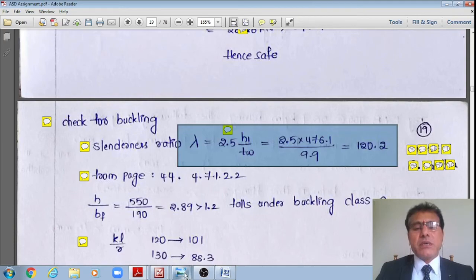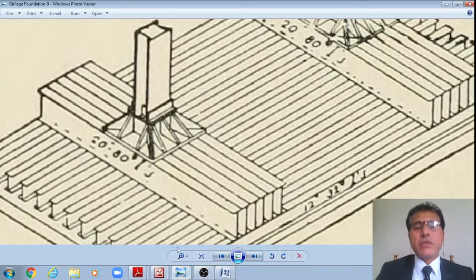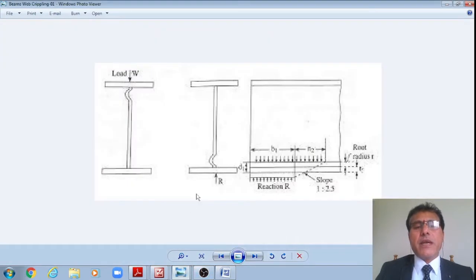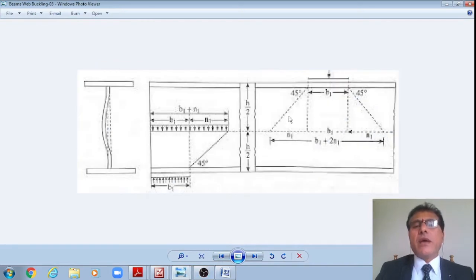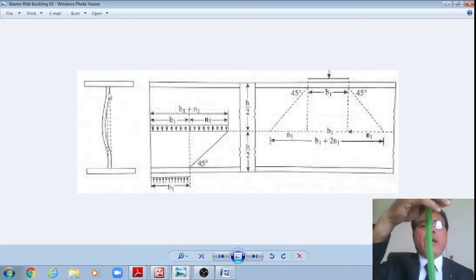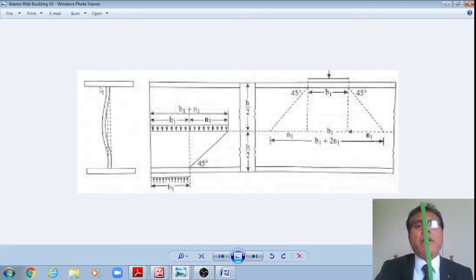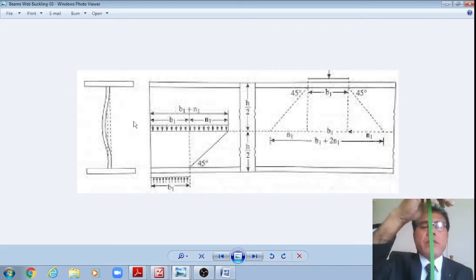Let me show this schematic, students. This is what I am trying to do: I am trying to find the slenderness ratio over this 0.7 L. However, the web is presumed to be effectively restrained between the top flange and bottom flange. Therefore, the effective length is equal to 0.7 L.